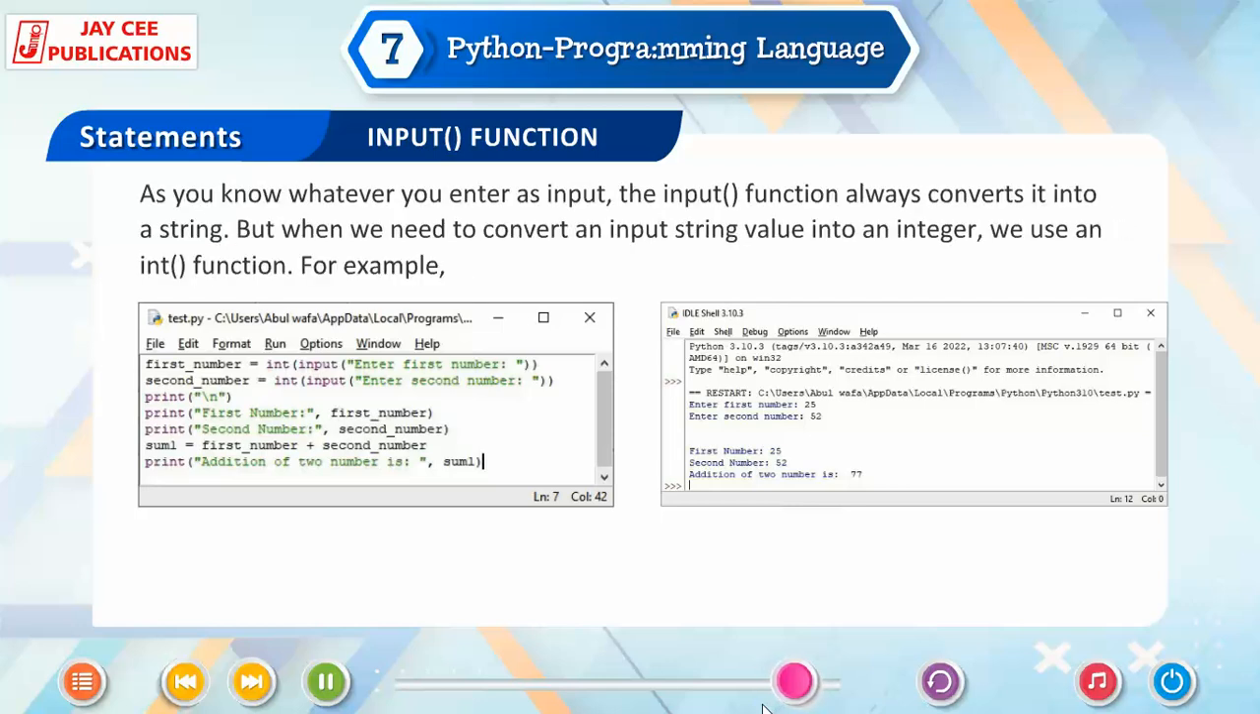As you know, whatever you enter as input, the input function always converts it into a string. But when we need to convert an input string value into an integer, we use the int function. For example, program 5, output.